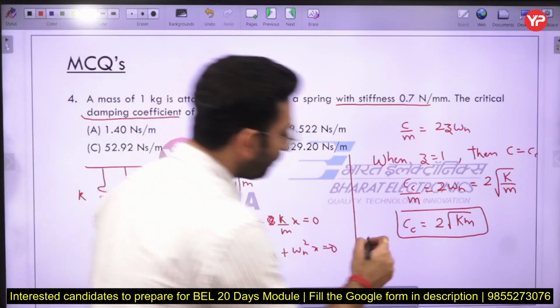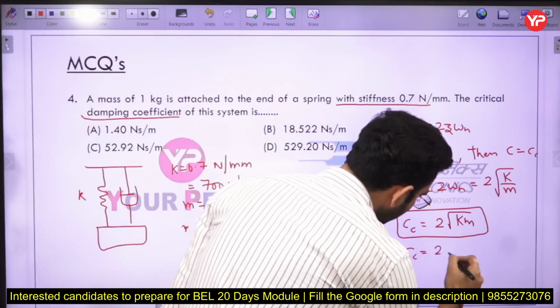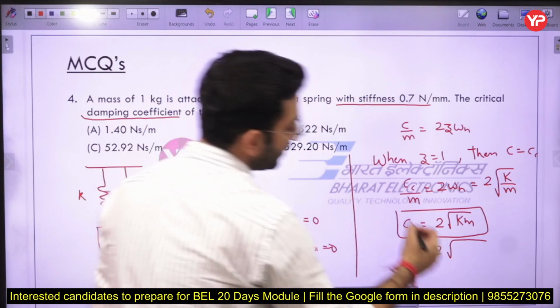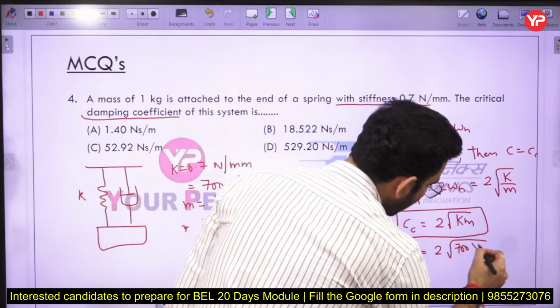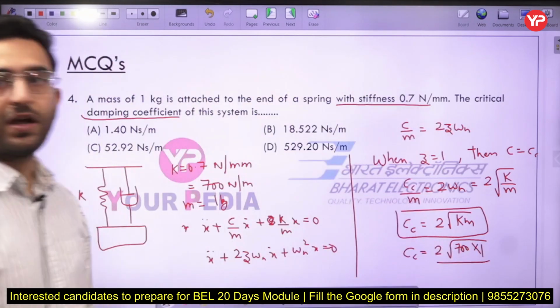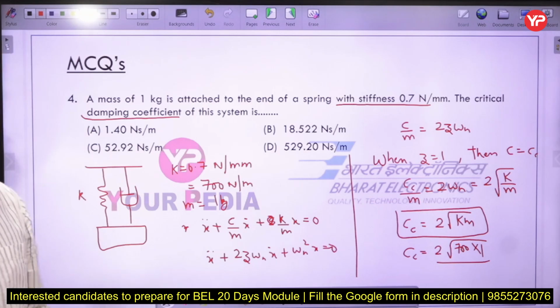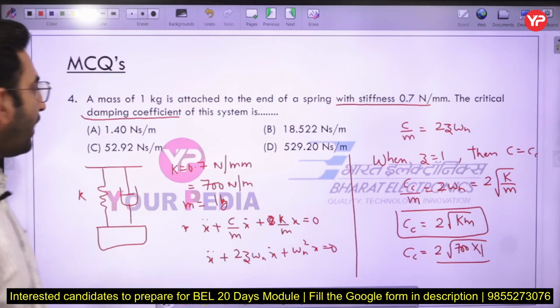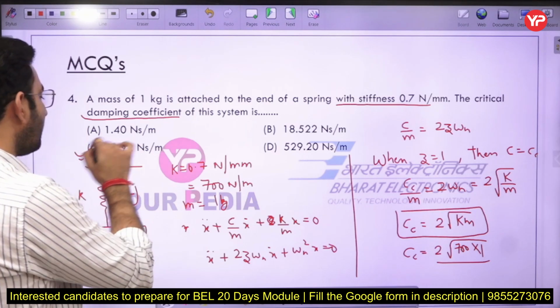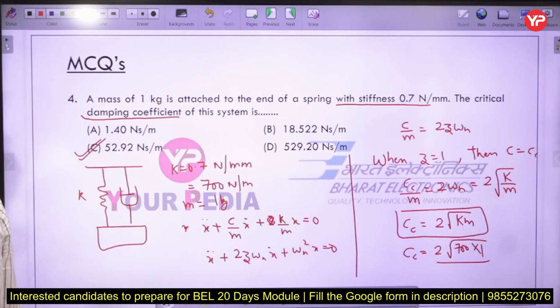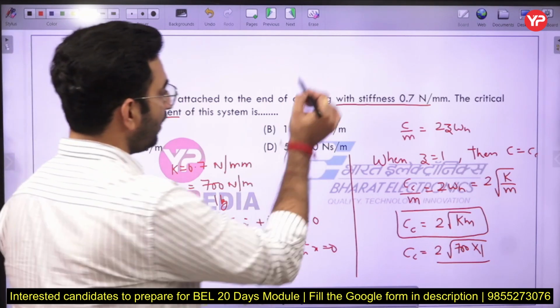So you can see, in that case the stiffness is given to you as 700, and the mass is given to you as 1 here. Okay, and if you just solve it, you will get your final answer, and the answer in this case is coming out to be around 52.92 Newton second per meter here. So option number C will be the correct answer. Just solve it and you will get your final answer. Okay, now the next question.